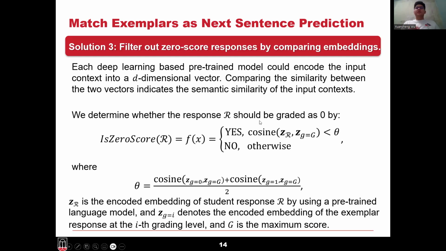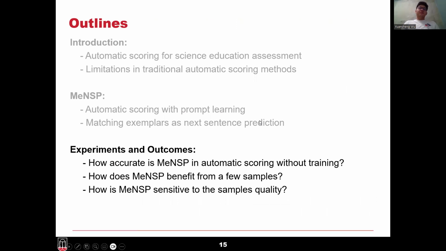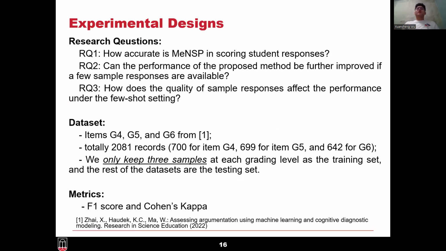So let's talk about our experiments. In our experiments, we want to answer these three questions. More specifically, we want to know how accurate MeNSP is in scoring student responses. The second is, can the performance of the proposed model be further improved if a few sample responses are available? The third is, how does the quality of the sample responses affect the performance under the few-shot setting?